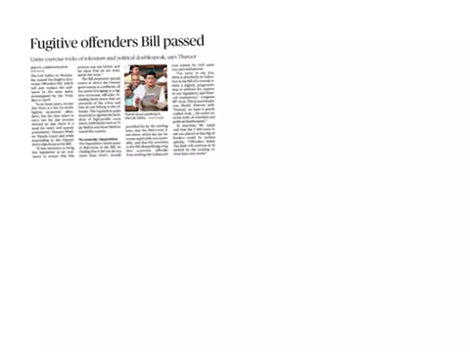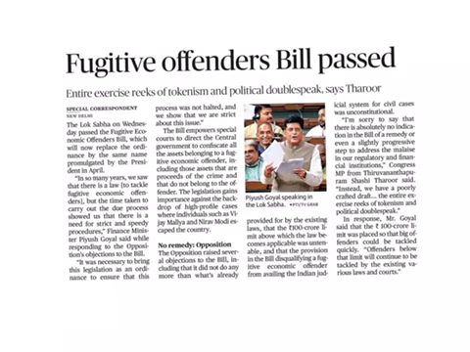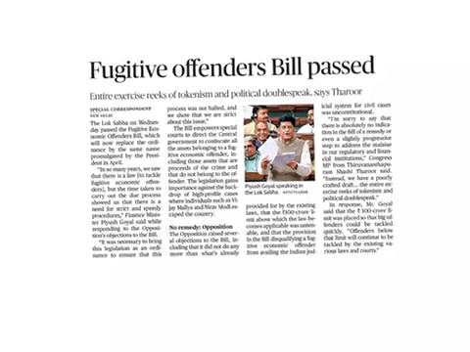Now let's start today's discussion. Our first article is Fugitive Economic Offenders Bill passed. From this, today we are going to see who is a fugitive economic offender, why this bill is needed and what the provisions of this bill are.